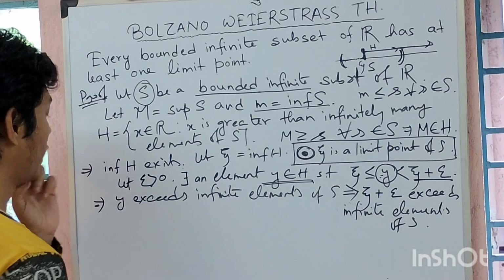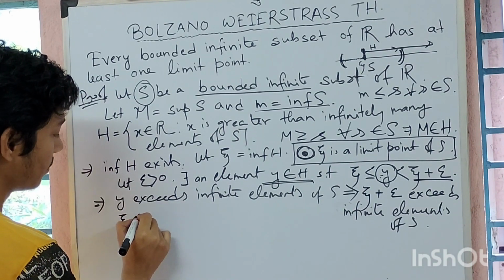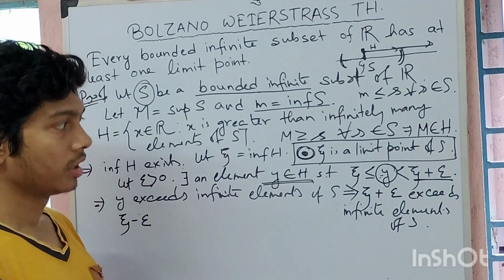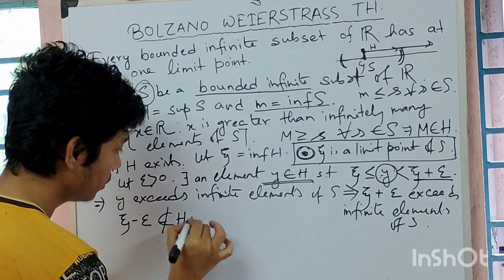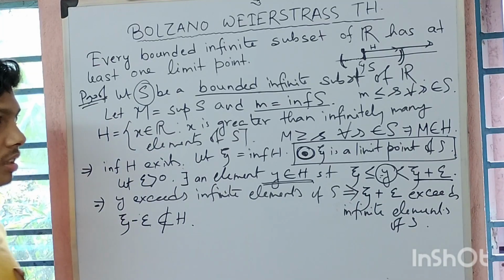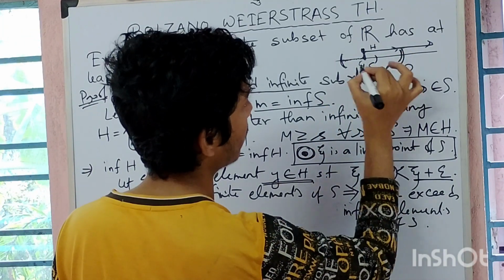And now look at this, xi minus epsilon. This xi minus epsilon does not belong to H, is it not? Suppose I have taken epsilon like this.